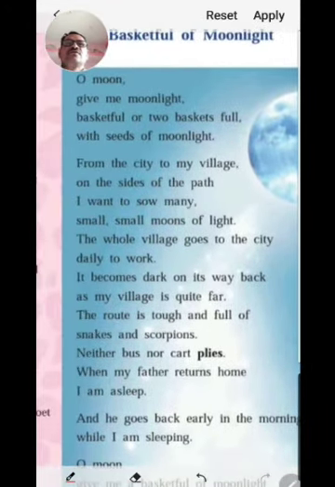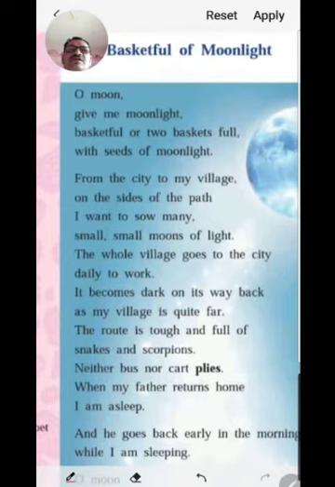Listen. O moon, give me moonlight, basketful or 2 baskets full with seeds of moonlight. Now you see in the beginning of this poem the child is addressing the moon, and he said, O moon, please listen to me and fulfill my demands.